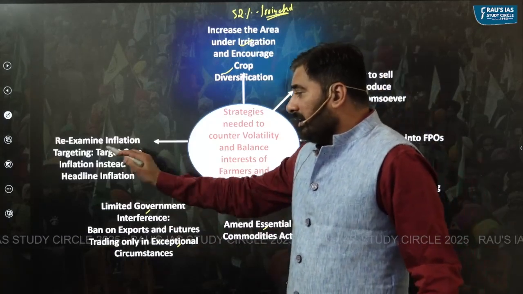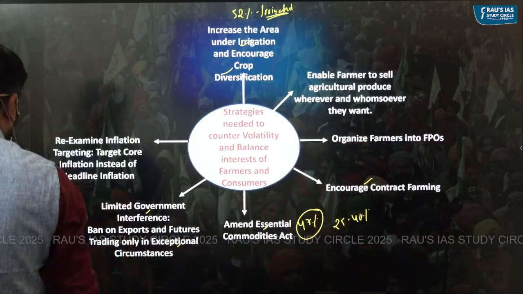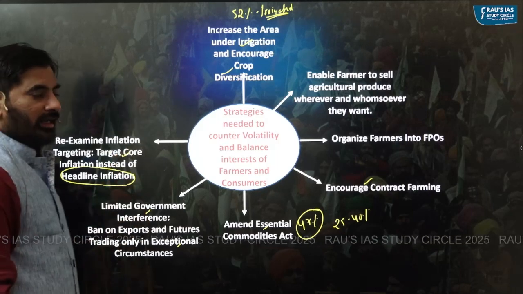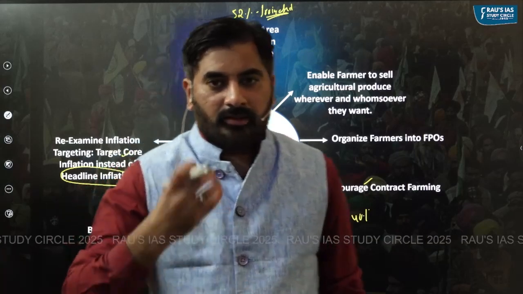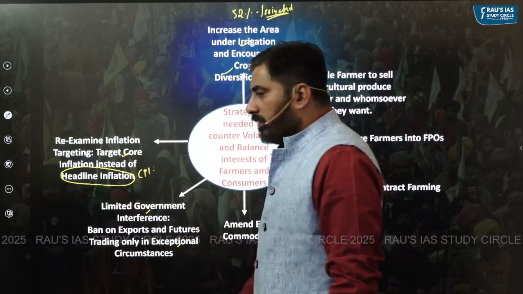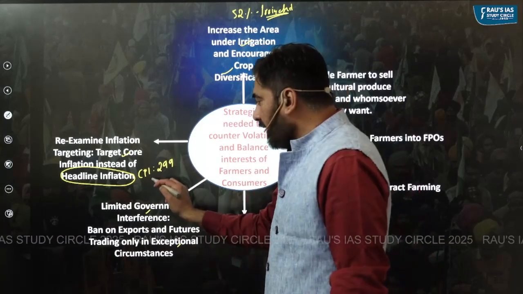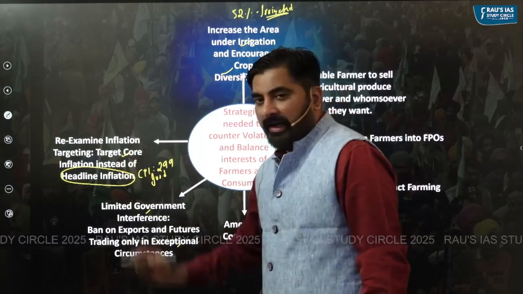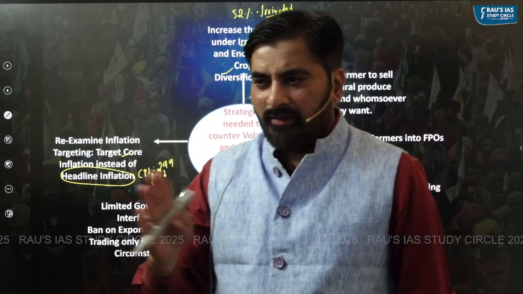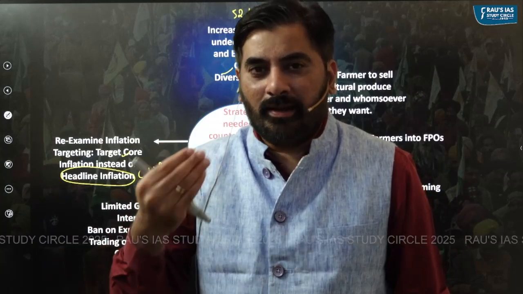Next, this year's economic survey has highlighted that instead of targeting headline inflation, we should start targeting the core inflation. You know that headline inflation is your CPI inflation, which measures inflation in 299 commodities, including food. That is headline inflation. But if you see the inflation in food, it is not caused due to the demand side, or it is not caused due to an increase in demand.